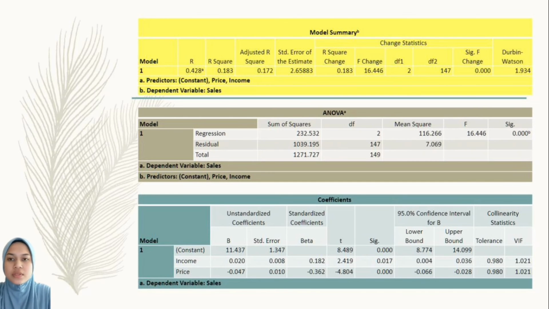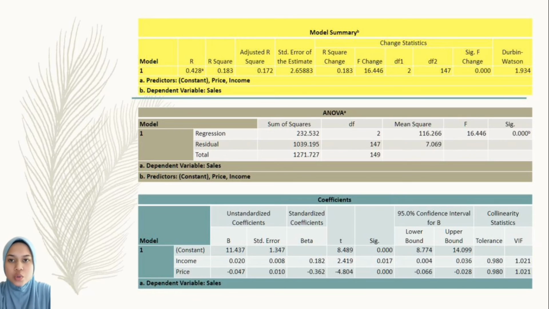Next, the model summary table shows the R-square value is 0.183, which means 18.3% of the variation in sales can be explained by income group and price group. Next, the ANOVA table shows the p-value is 0.001, which is less than 0.05. Therefore, at least one of the two variables, income group and price group, can be used to model sales of the child car seat. The last table is coefficient.